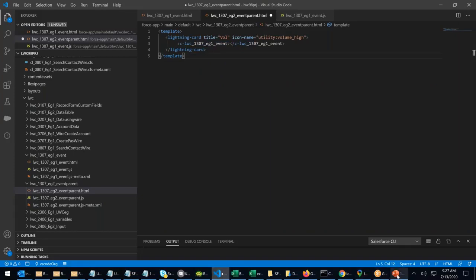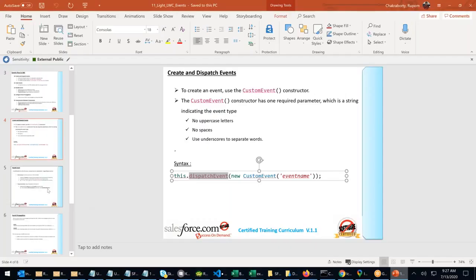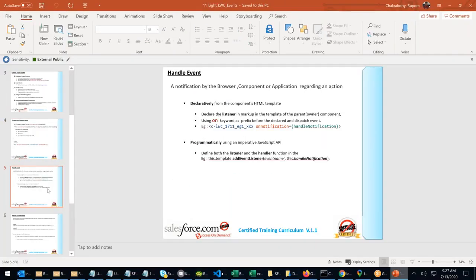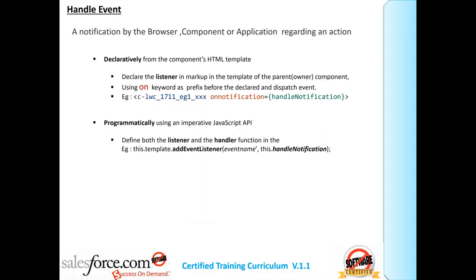Next step, write down. First step, create and dispatch event. Second step, listen and handle event. Write down, step 2, listening or handling the event. There are two ways in LWC.